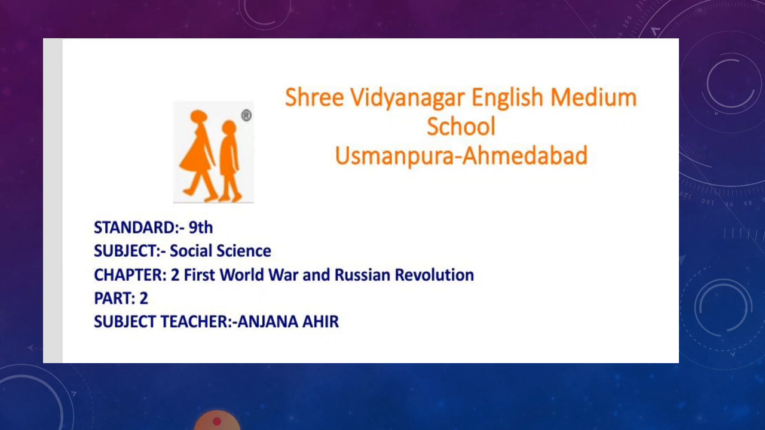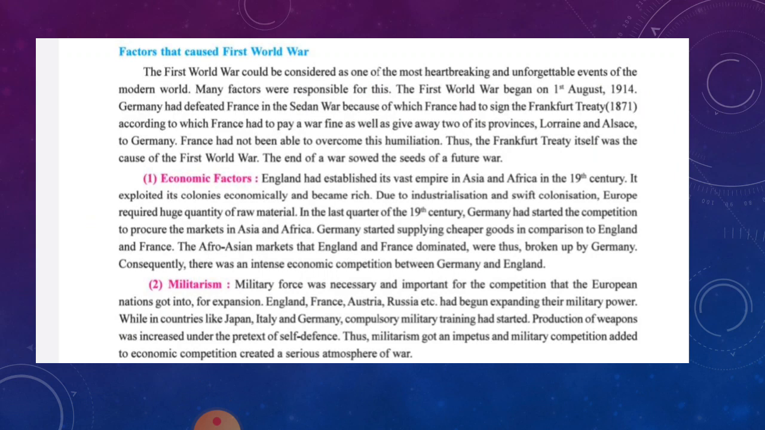Hope you all have seen part 1 of chapter 2, First World War and Russian Revolution. In that, we read about Western Europe and colonialism in Asia and Africa. Now, moving ahead, we'll learn about the factors that caused the First World War.